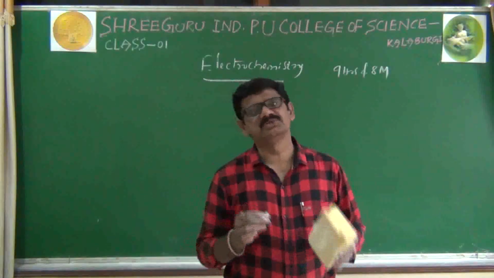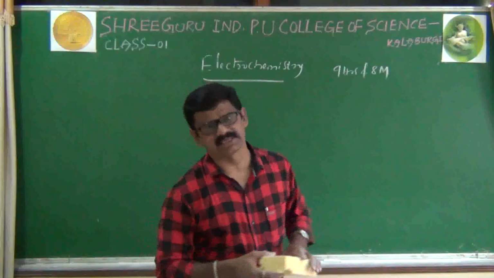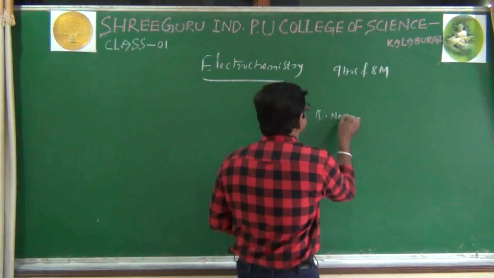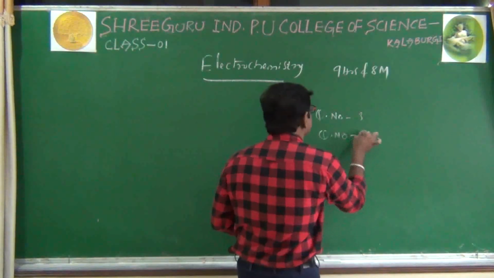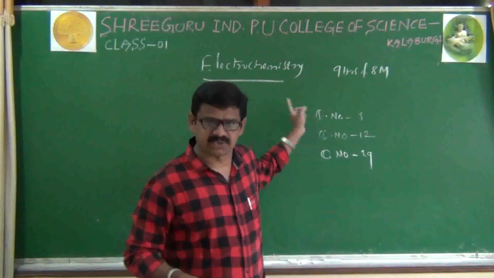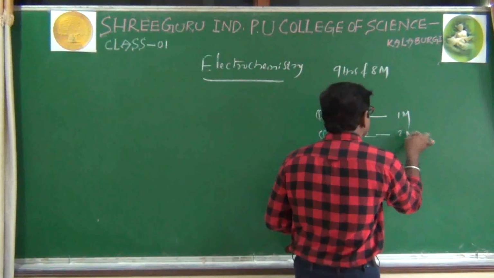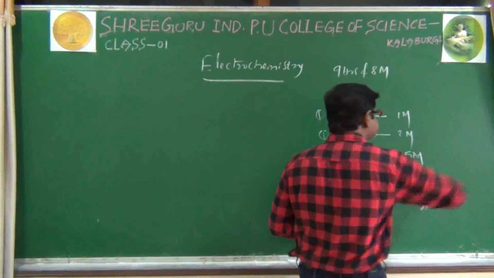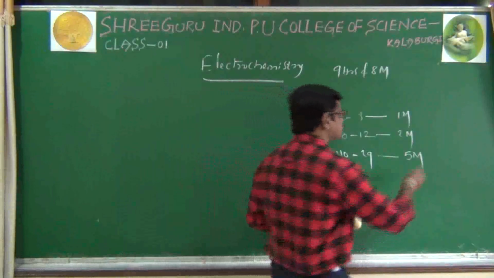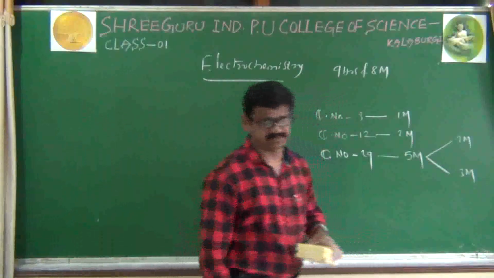As you know that our PUC board question paper, particularly chemistry question paper, if you observe, each question is related to a particular lesson. As far as our electrochemistry is concerned, question number 3 as well as question number 12 as well as question number 29 are related to electrochemistry. In that, question number 3 is 1 mark, question number 12 is 2 marks and question number 29 is 5 marks. And of course, there is no any direct 5 marks question in the chemistry. That's why this 5 marks has divided as 2 marks and 3 marks, like A and B type.